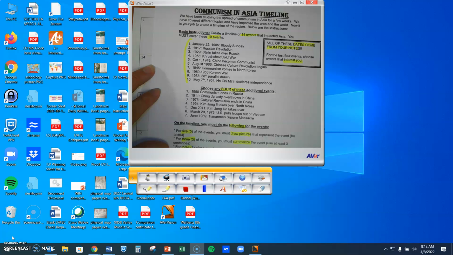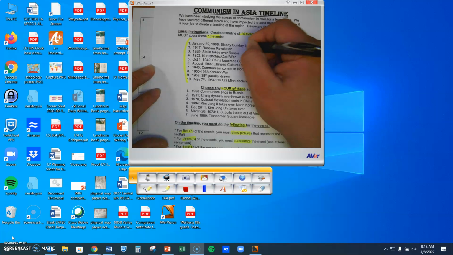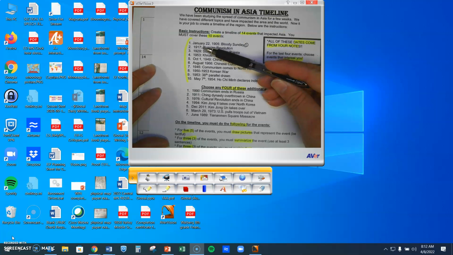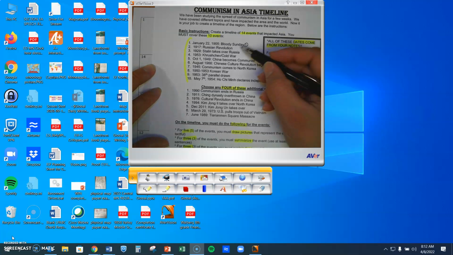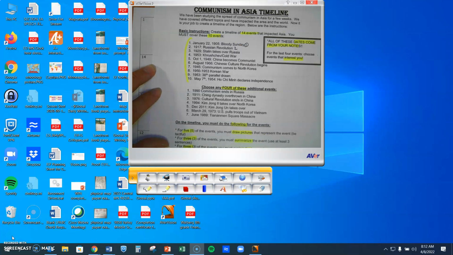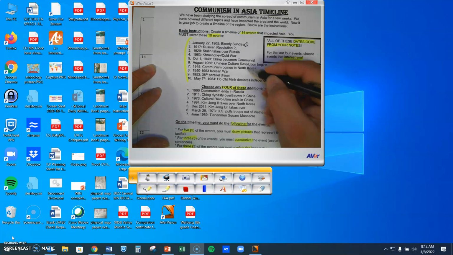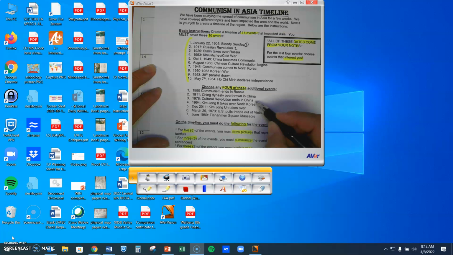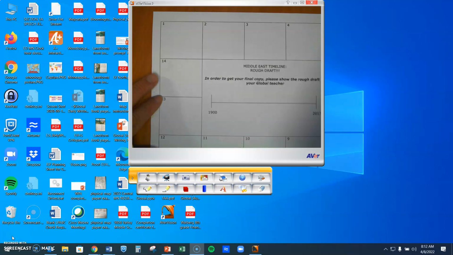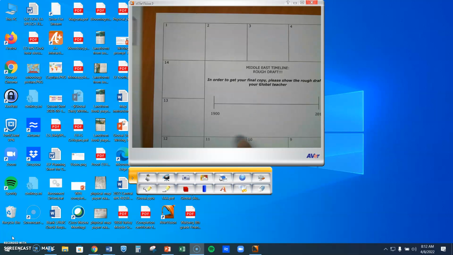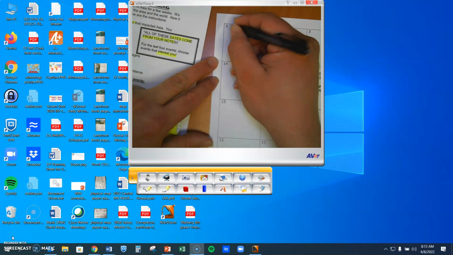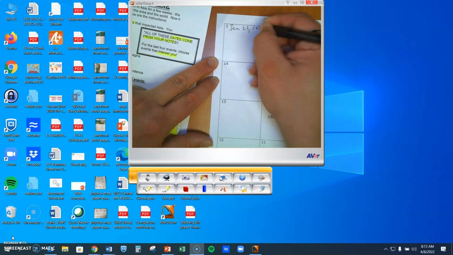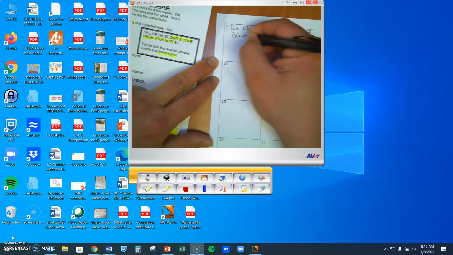So for example, I'm going to start with Bloody Sunday. That's the first event. Now I'm going to look at all of these dates and go through and figure out which is next. As I go through, it looks like my next event is going to be 1917. So go through and start with that. Don't forget when you do that, you have to make sure that you've put these in there as well. On my rough draft, I'm going to start here with my first event, which I know because I went through, is January 22nd. So I'm going to write down January 22nd, 1905 is Bloody Sunday.